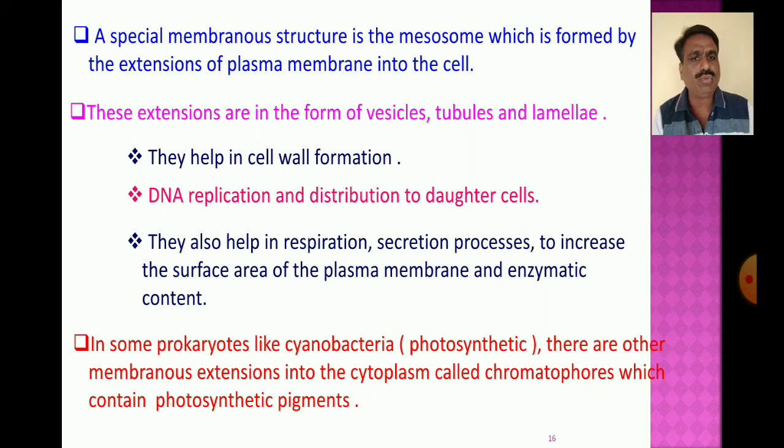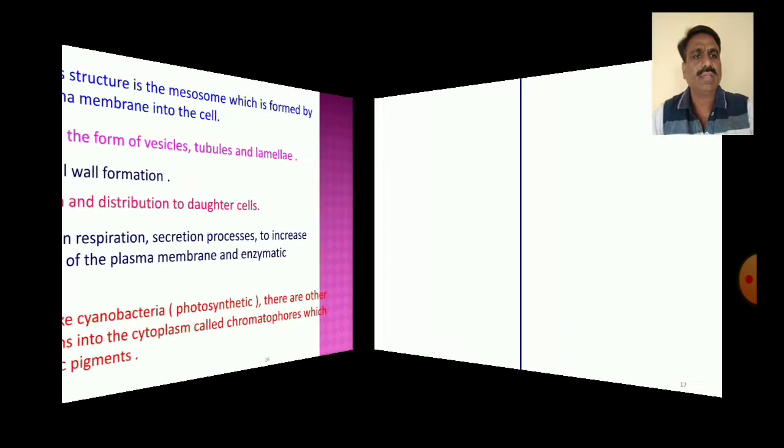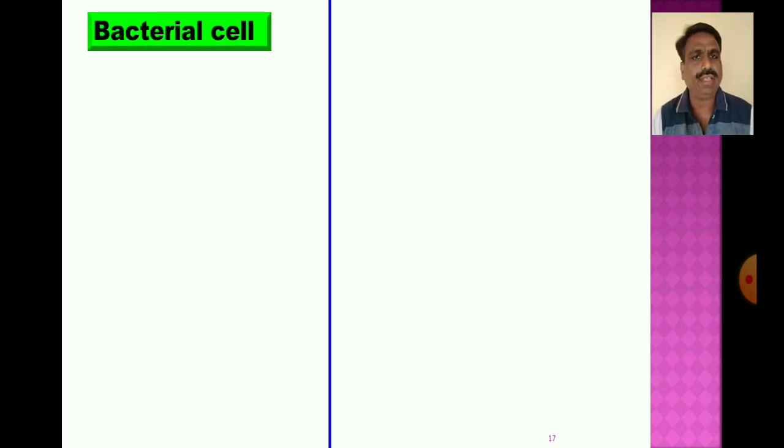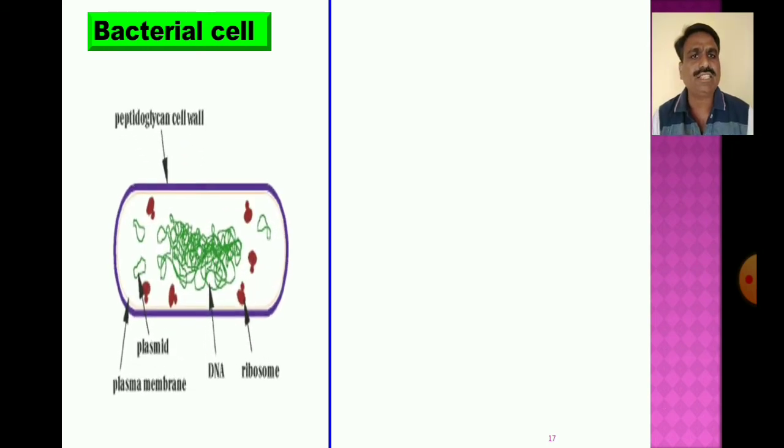These chromatophores contain the photosynthetic pigments, which help in the process of photosynthesis.